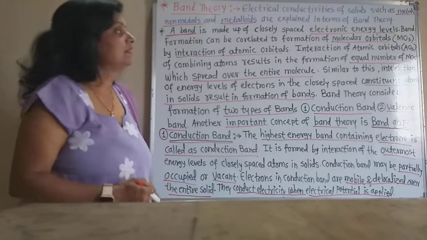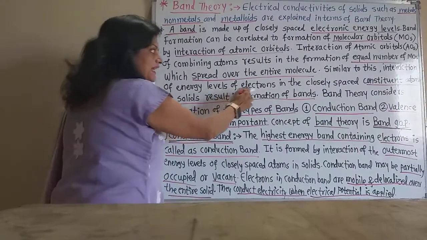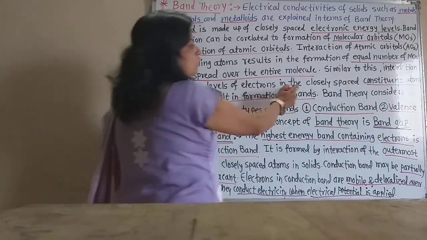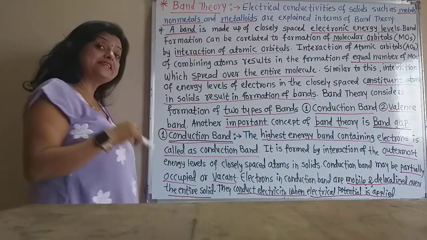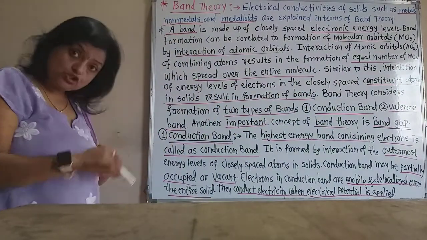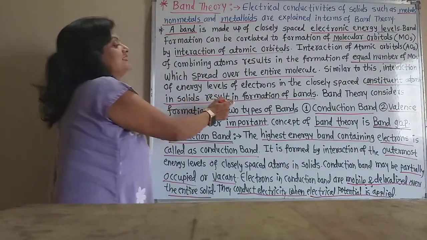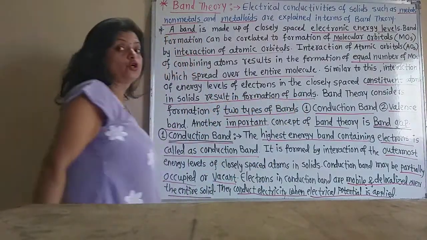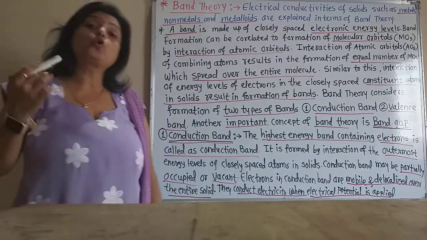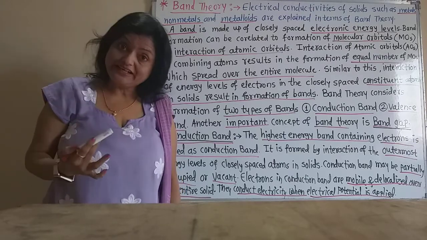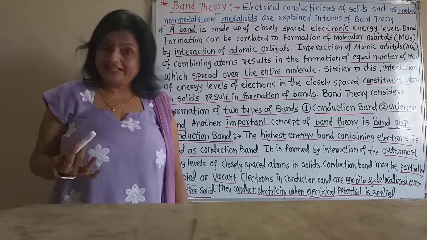So similarly, interaction of energy levels of electrons in the closely spaced constituent atoms in the solid results in the formation of bands. So bands are nothing but closely spaced molecular orbitals in the solid.